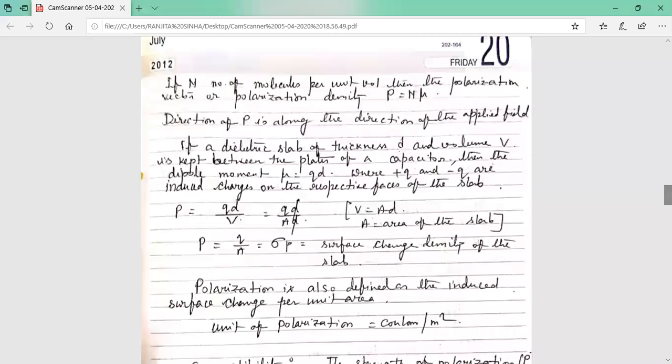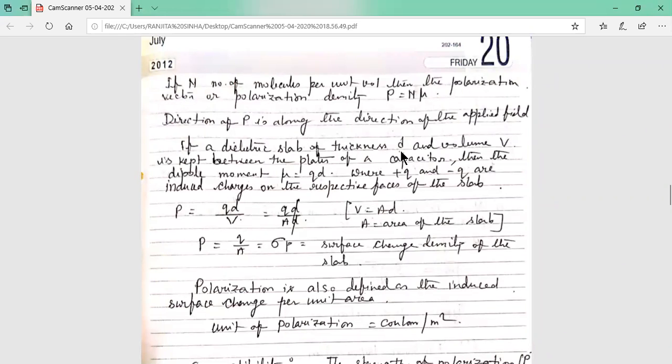Now I'm proving the expression. Now come here. We are taking one dielectric slab, the thickness of the slab is small d and the volume of the slab is capital V. It is kept between the plates of a parallel plate capacitor, so in between the parallel plate capacitor we are putting one dielectric slab.